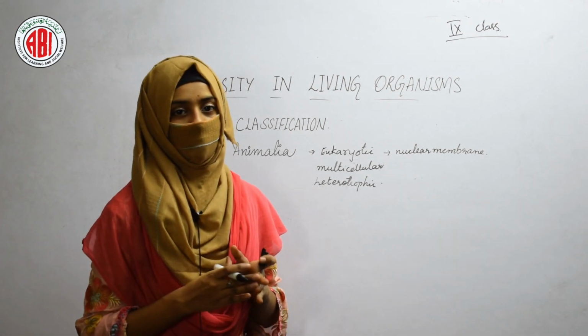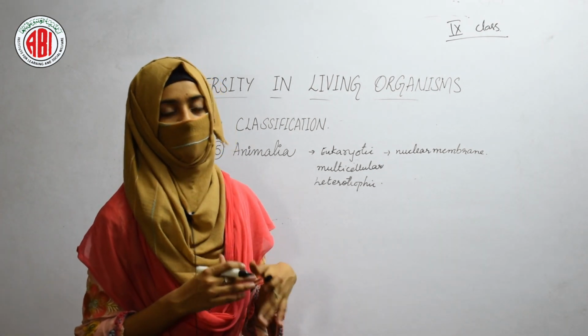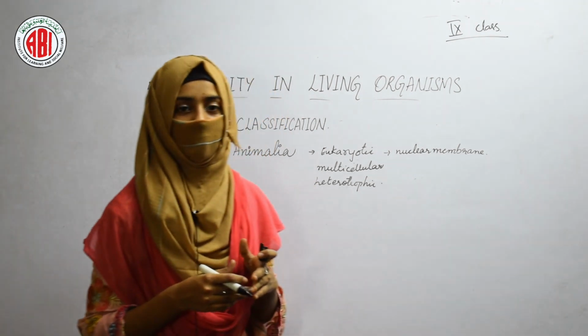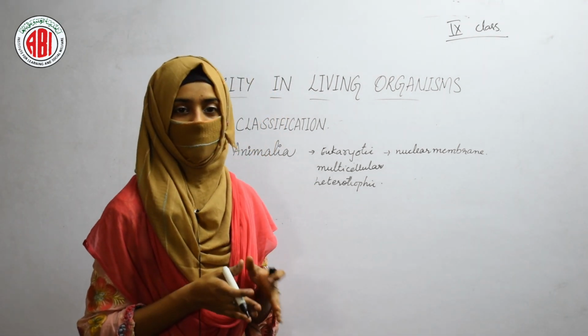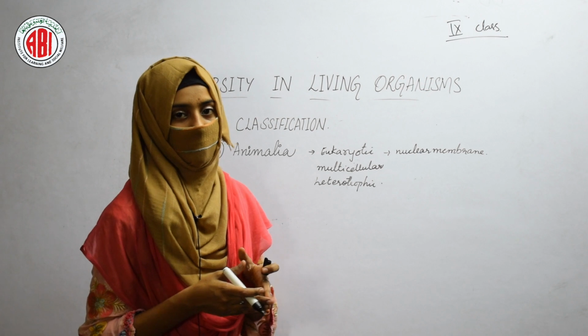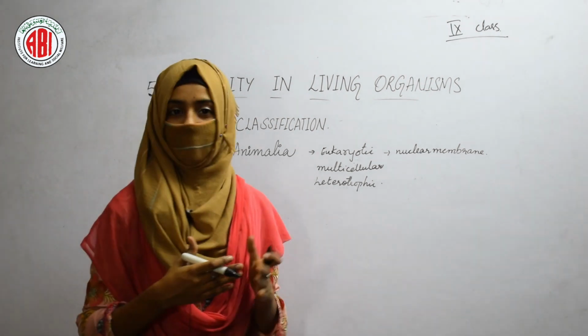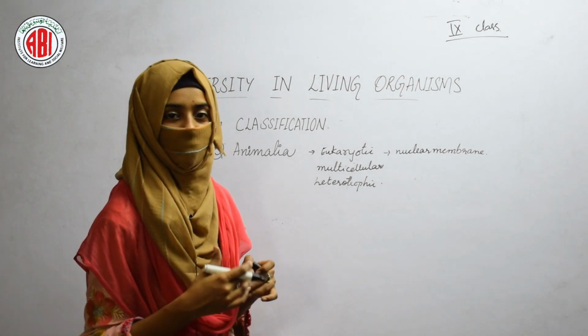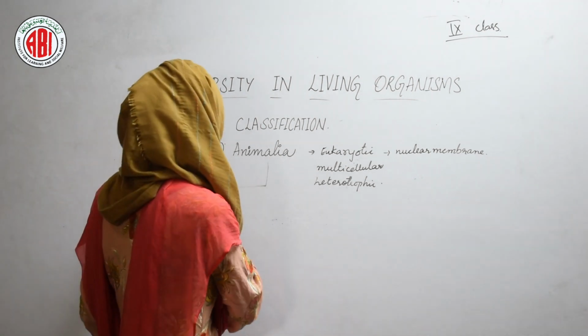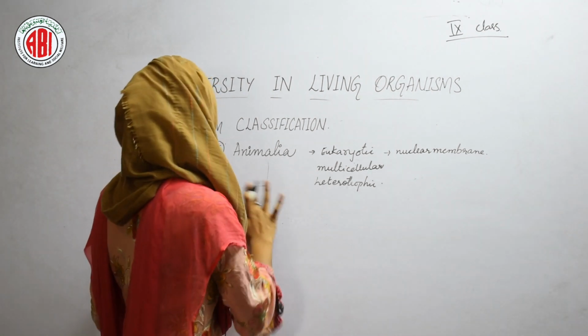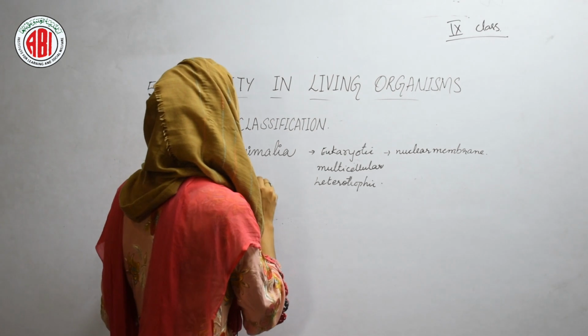And all the animals are so diverse that there are many varieties of animals present in nature. So they are classified into different groups by the scientists in order to make their study easier. So this kingdom Animalia shows a number of phyla, and the first one is Porifera.